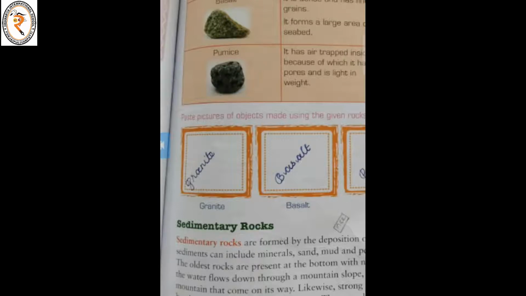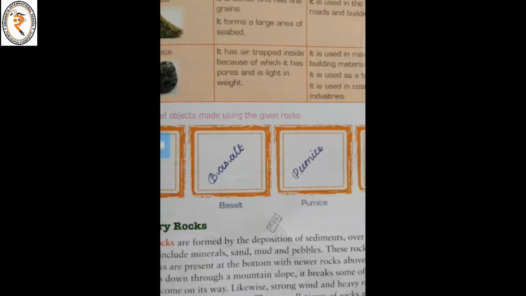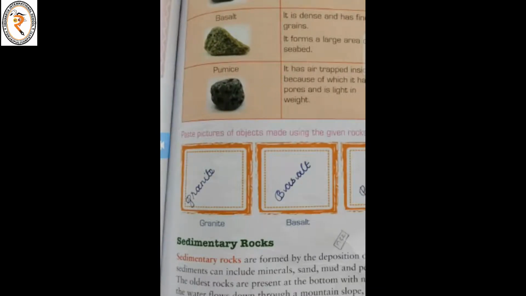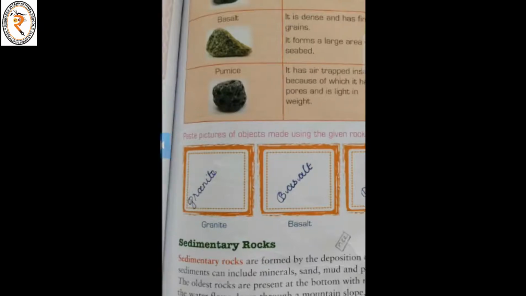Sedimentary rocks are formed by the deposition of sediments. What is meant by sediments? Under the flowing water, some stones will be there. Yes or no? So that is called the sediments. Over time, these sediments can include minerals, sand, mud and pebbles.